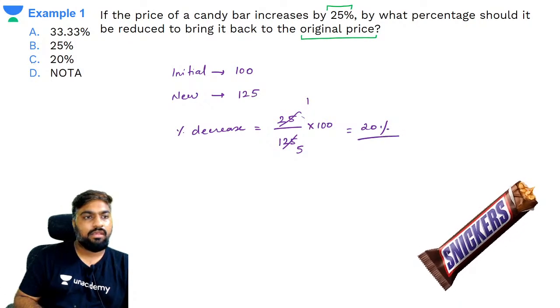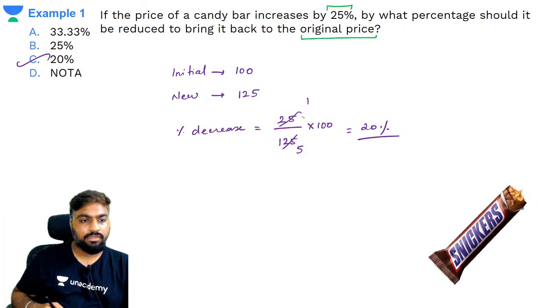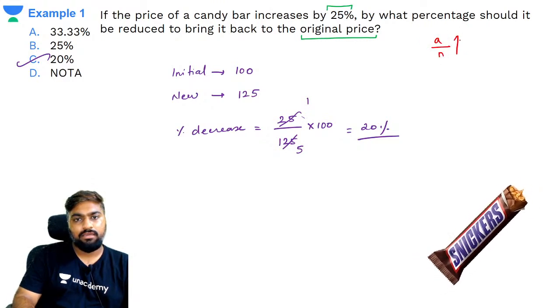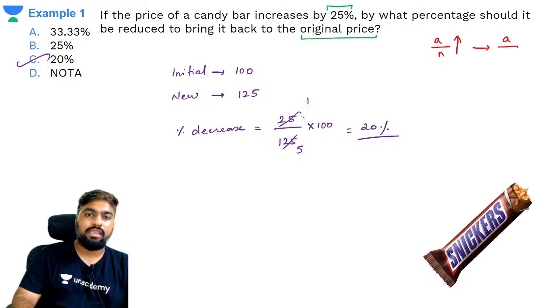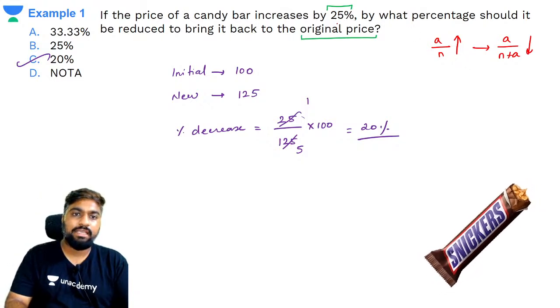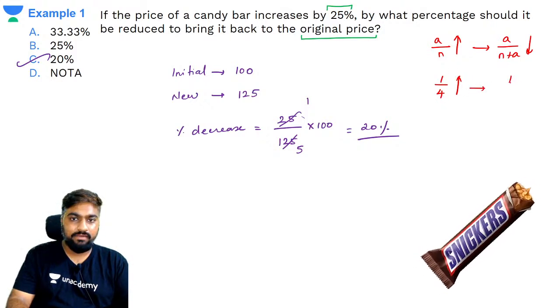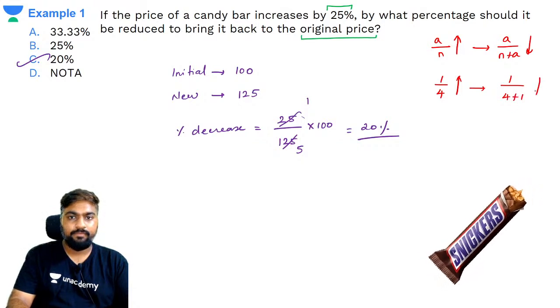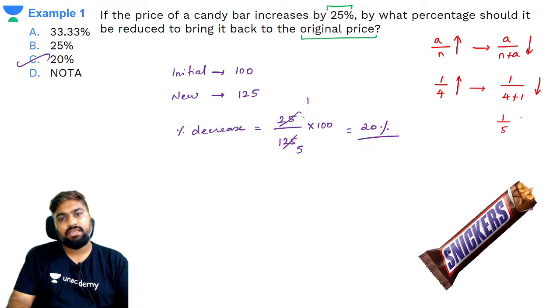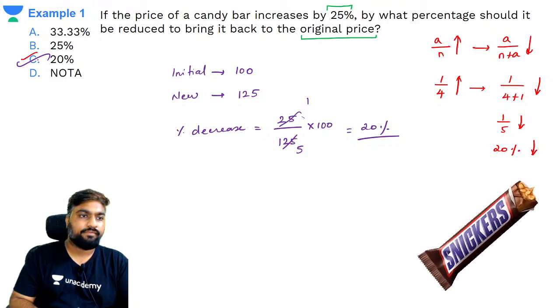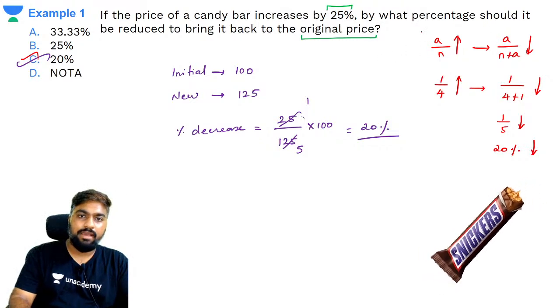20%. Yes, the same thing you can do using A by N rule. If the price has increased by A by N, then the decrease should be A by N plus A times. What is the increase? 25%, which is 1 by 4th increase. Then the decrease will be 1 by 4 plus 1, which is 1 by 5 decrease. That's nothing but 20% decrease. Got it? This is called the A by N rule.